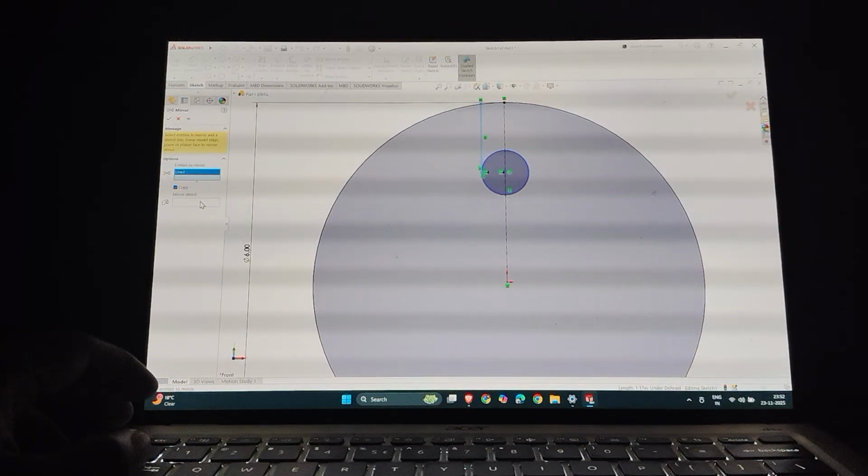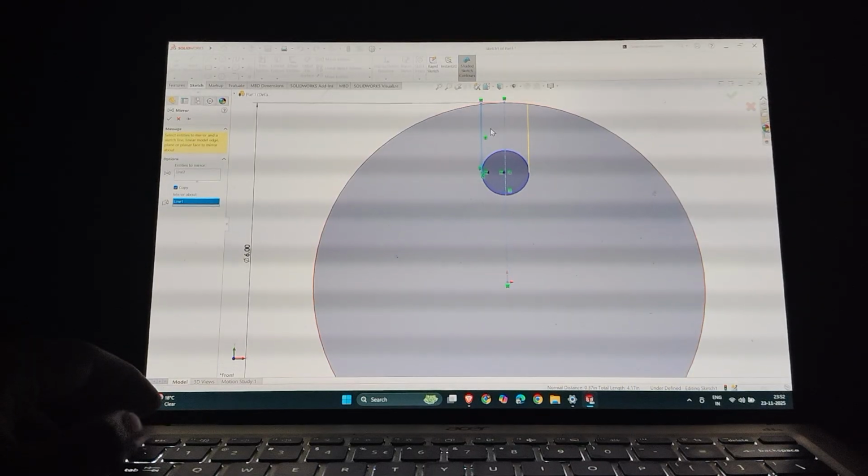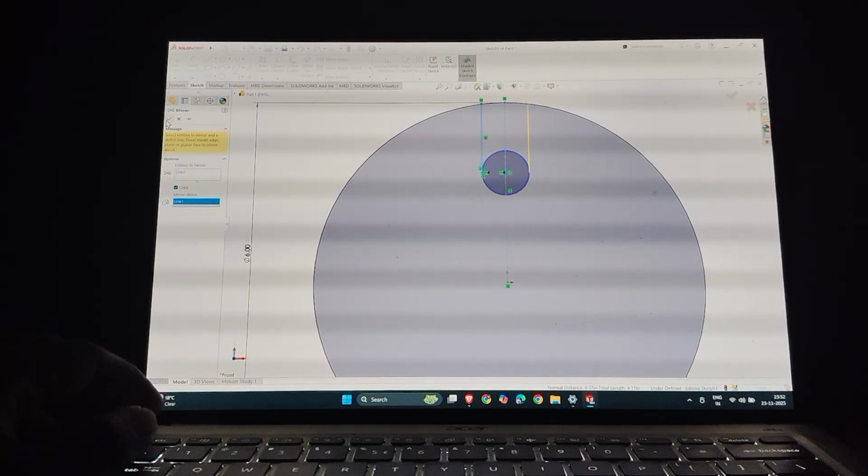I'll select it, mirror about this line, so it will draw automatically.